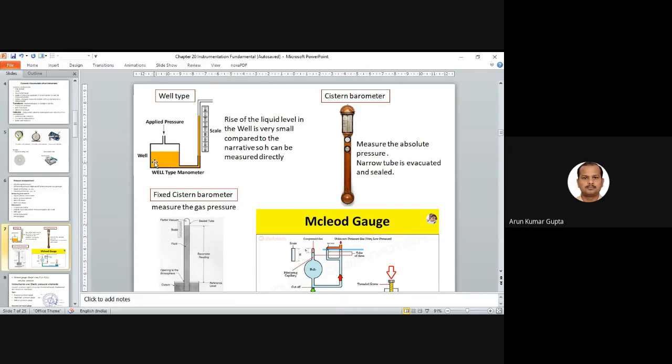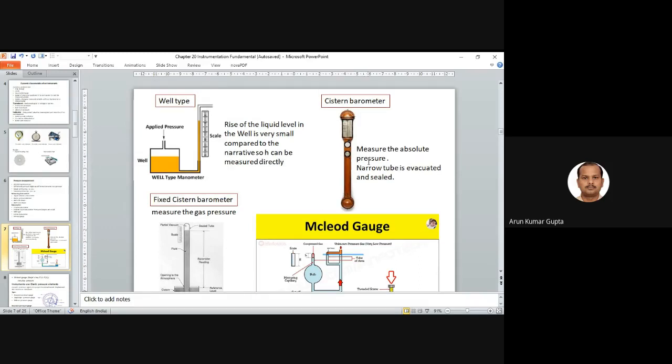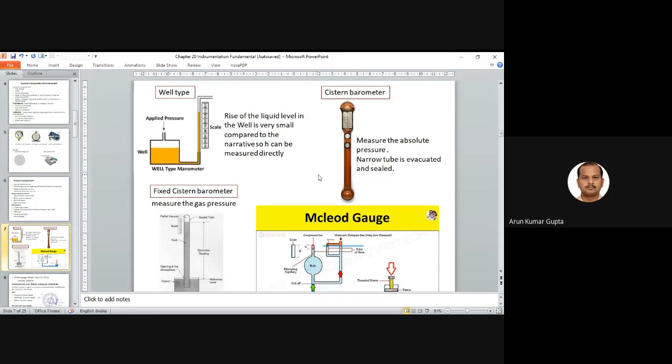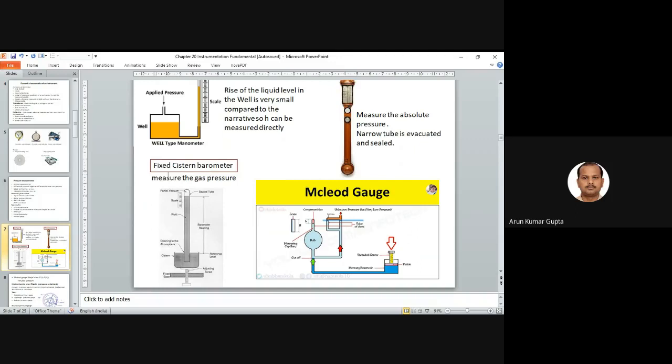Next we have the Christian barometer. This measures the absolute pressure. The narrow tube is evacuated and sealed. Here you can see the tube is open, but in this case the tube is sealed. So we just evacuate this narrow tube and seal it. You can say this is a modified version of the Christian barometer, and it can directly measure the absolute pressure.